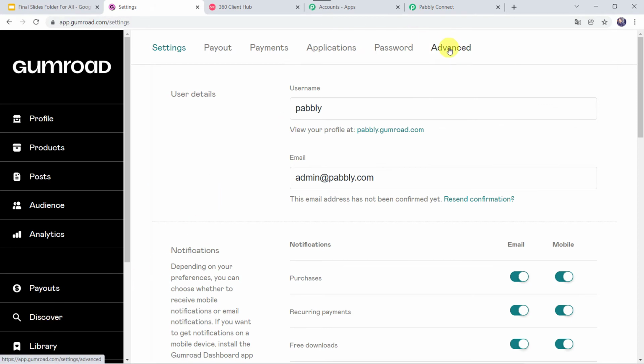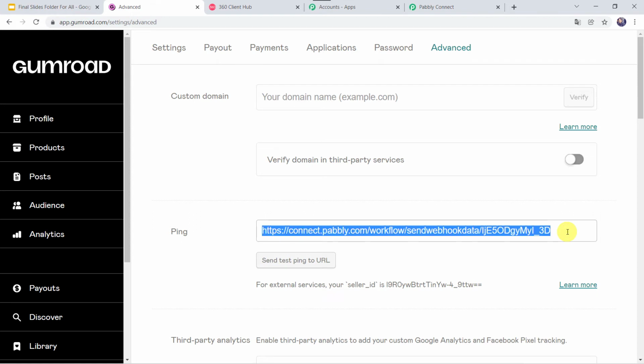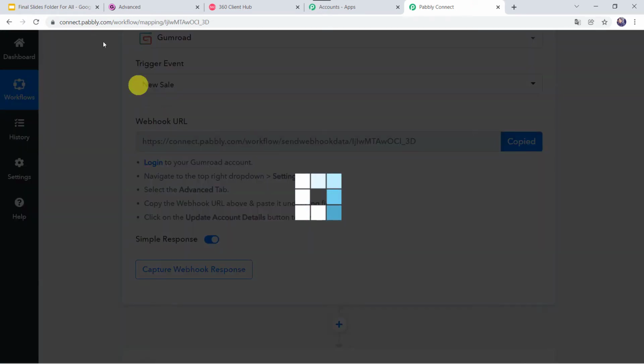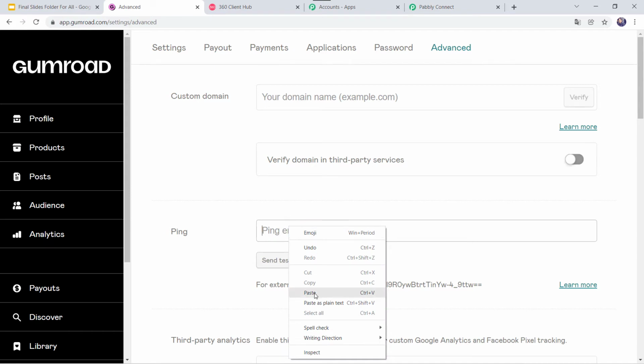Here we have to come to the advanced tab, and here we can see the ping option. So here you can see that already a webhook URL is pasted over here. So I'll simply erase this webhook URL. We'll go back to Pabbly Connect. I'll copy this webhook URL from here and we will be pasting the webhook URL here in the ping endpoint.